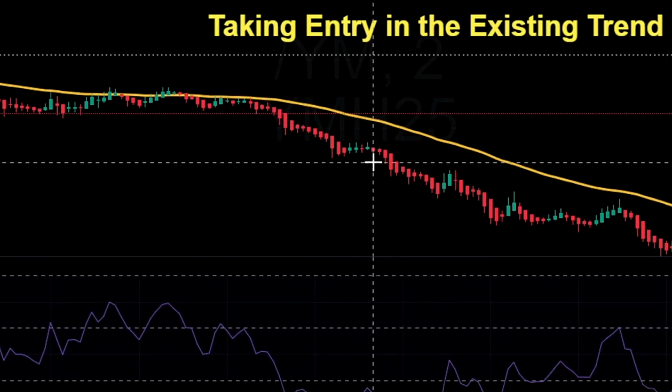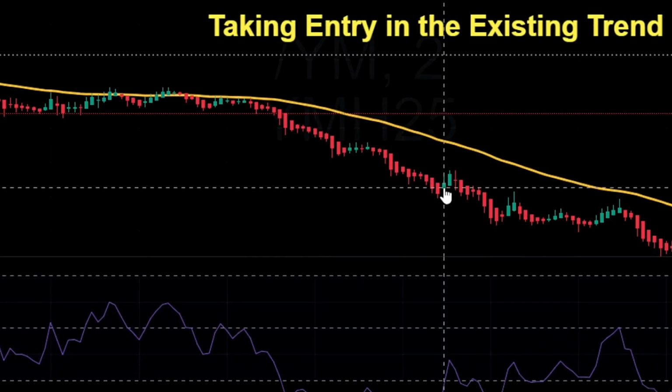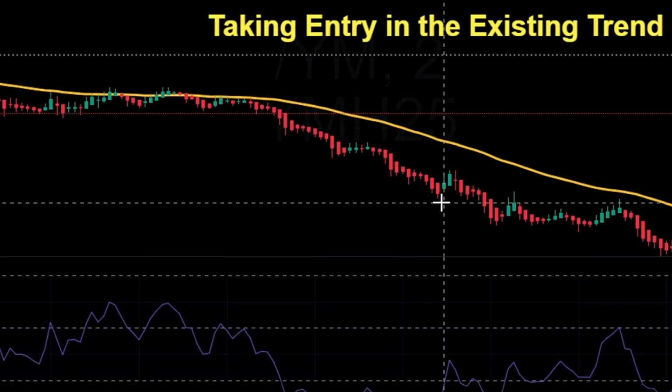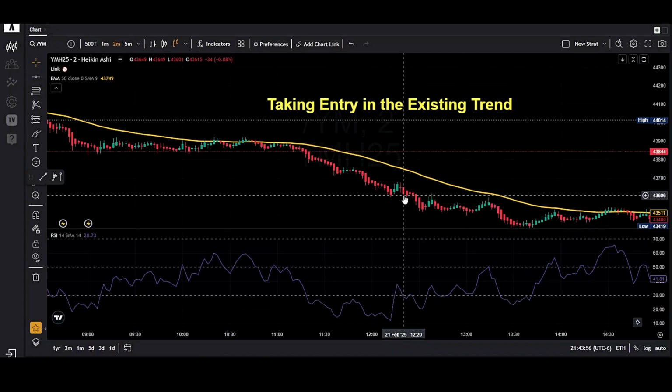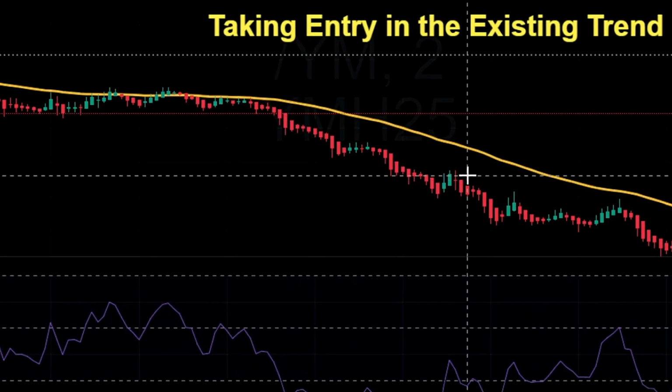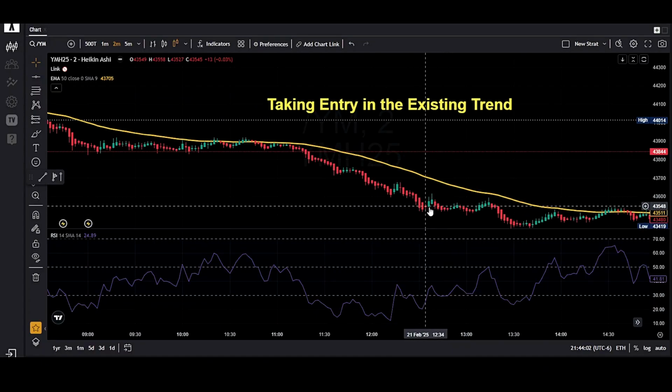We do see a small candle, so we're not going to take entry over here. We'll skip and just wait for the next opportunity. We do see a pullback over here, and after that a good momentum candle. It has no wick on top, so you can take entry over here and easily hit 1.5x